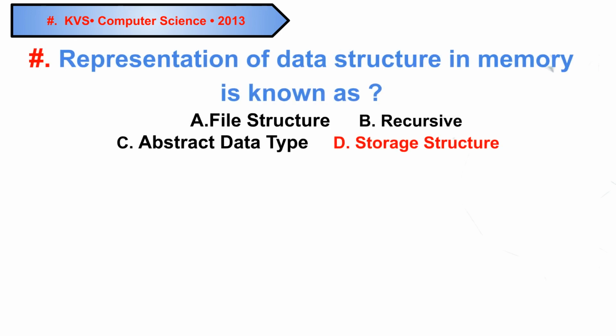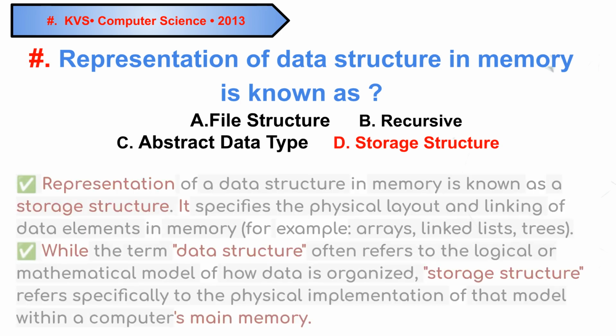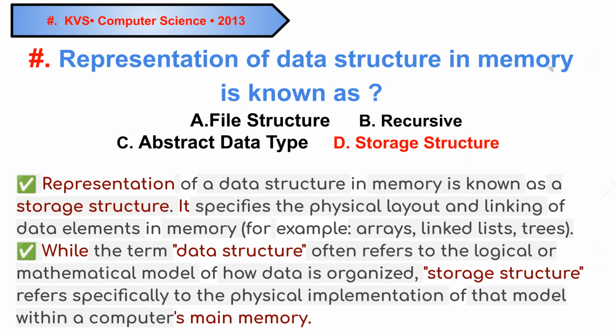Question 10, KVS 2013. Representation of a data structure in memory is known as? The answer is D, storage structure. While data structure refers to the logical model, the storage structure specifies the physical layout and implementation of data elements in the main memory.